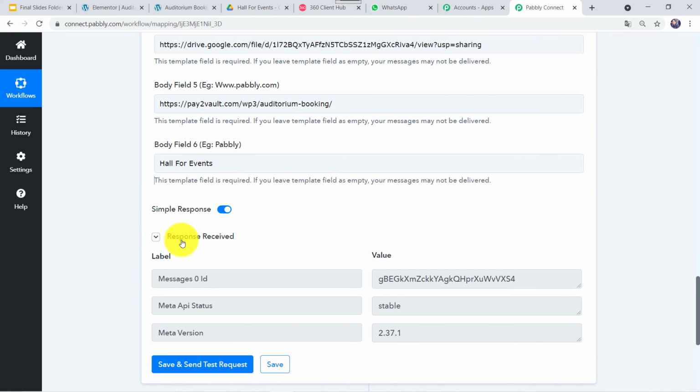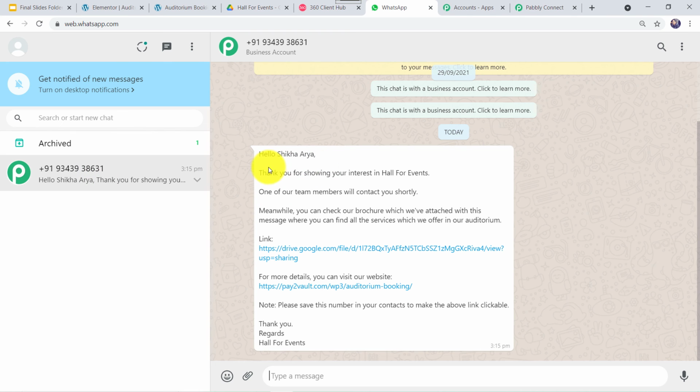So now here we can see the responses received. Now let us check whether the customer has received a WhatsApp message or not. I'll just go to WhatsApp and here we can see a message. Hello Shikha Arya, thank you for showing your interest in Hall for Events. One of our team members will contact you shortly. Meanwhile, you can check a brochure which we have attached with this message where you can find all the services which we offer in our auditorium.